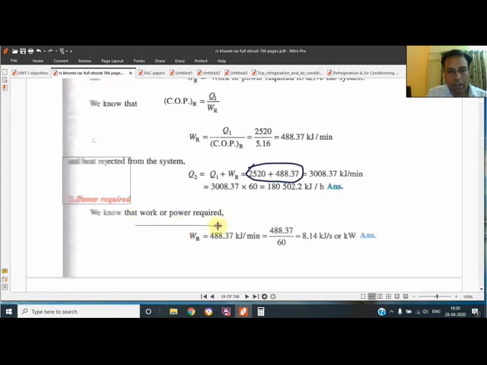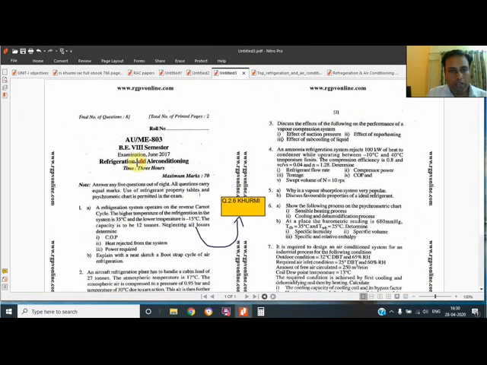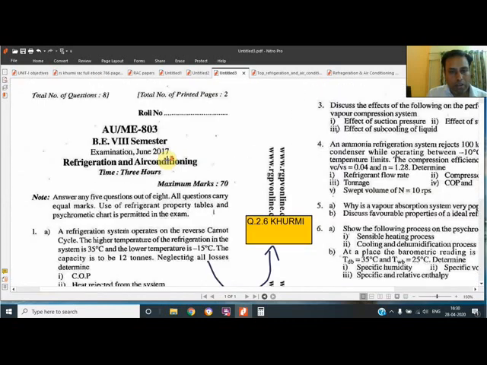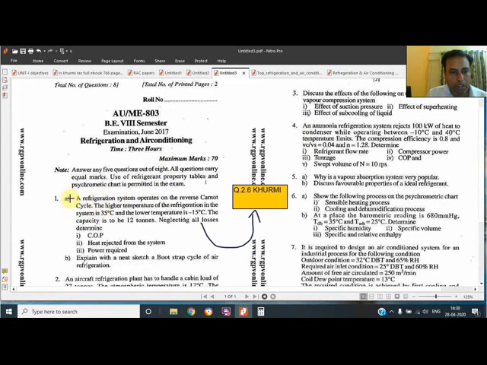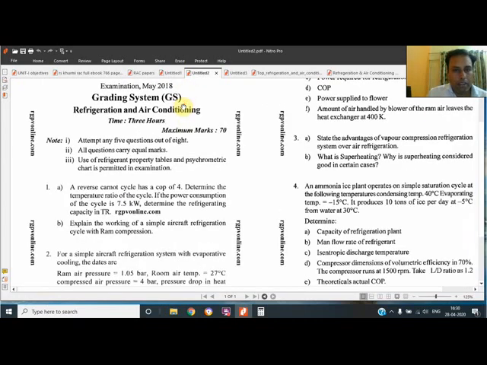We know that the work done is divided by 60 to get the work done in kilowatt. So this question was asked. The main thing is that this question was asked twice, in November 19 and also in June 17, the same question. Now moving to the second question, another question, that of May 18.